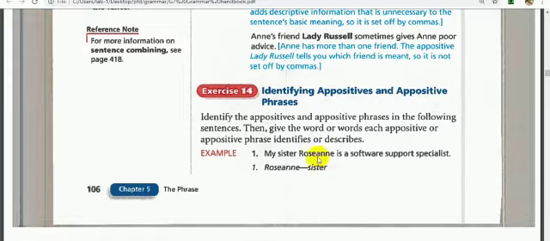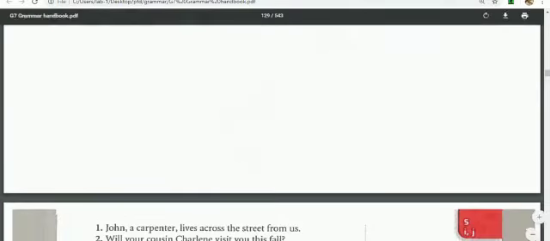Which noun does it identify? It is sister. If I ask you, does she or he have more than one sister or only one sister? Yes, he has more than one sister. That's why here it is a run-on sentence without any punctuation or commas. Let's go to number 1.